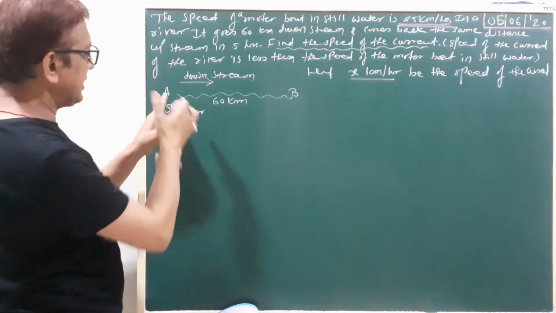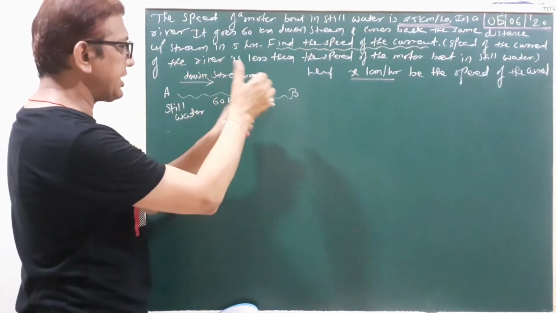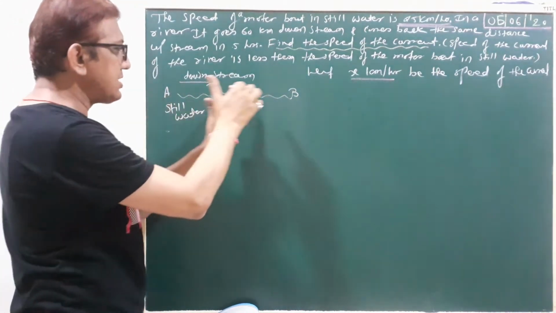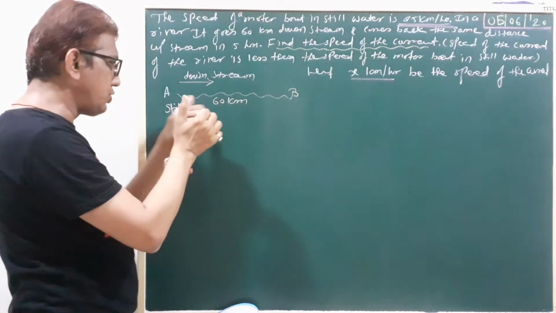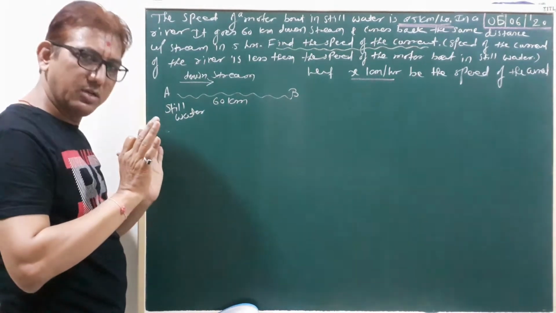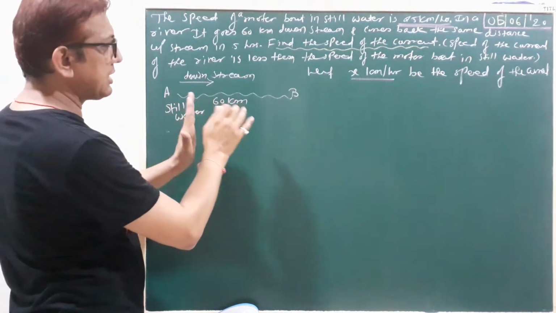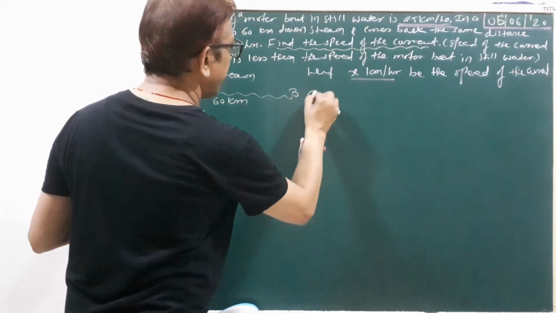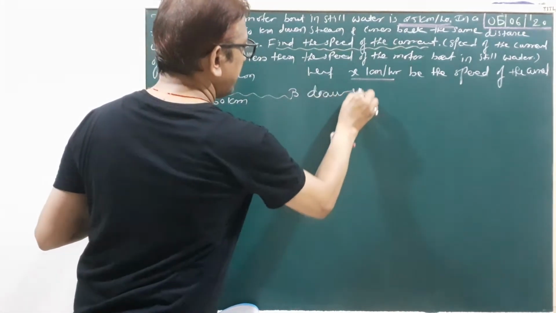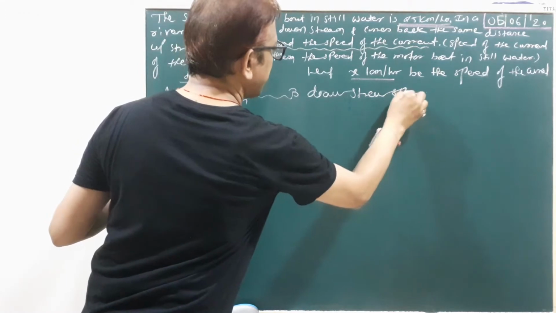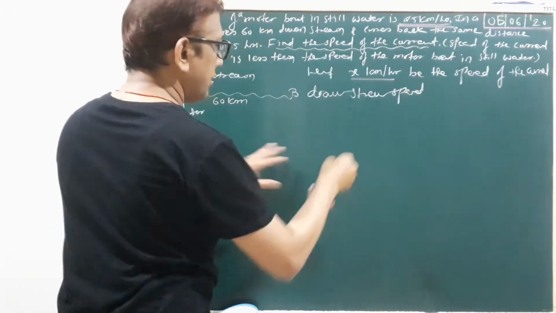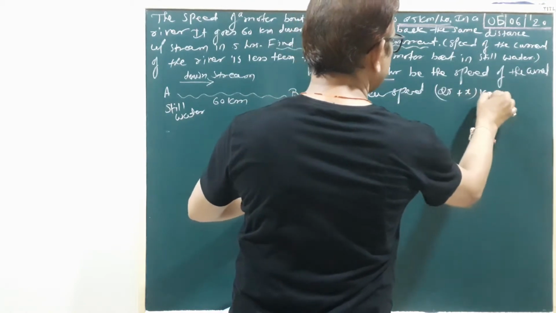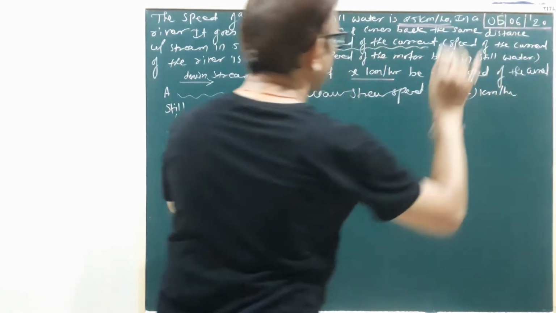Here A to B is downstream and B to A is upstream. A to B is 60 kilometers, B to A is also 60 kilometers. So first we take the downstream speed: 25 plus x kilometers per hour.